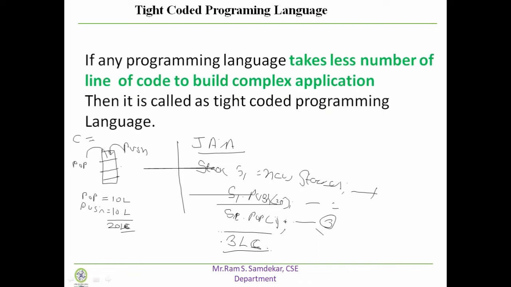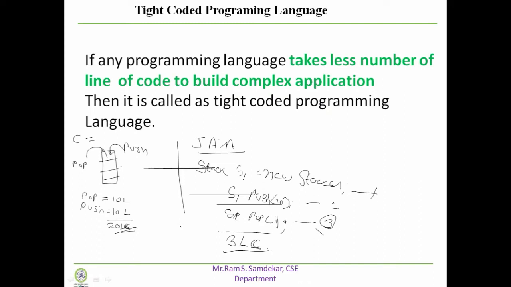So if you observe, Java we can call a tightly coded programming language because it required very few lines of code to implement this application. On the other side, C needs a total of 20 lines of code. So it indicates that C is not a tightly coded programming language, and if it is not tightly coded, it is called a loosely coded programming language.